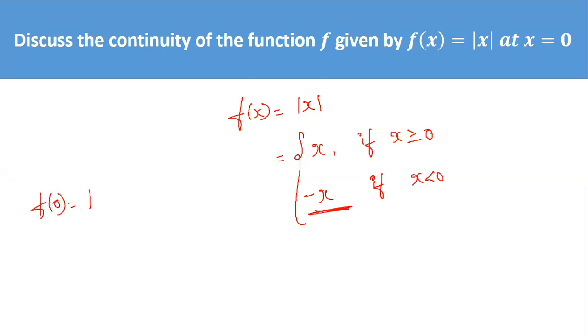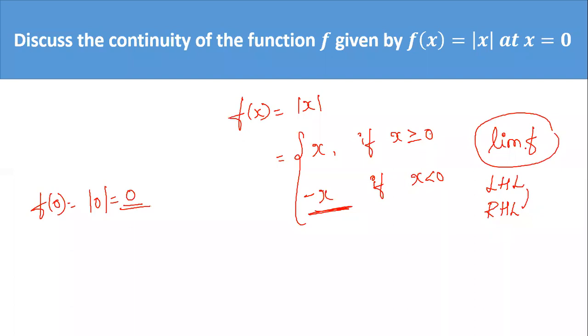So f of 0 is mod 0, mod 0 is 0. Okay, this you have found. So in order to find whether the limit exists, what you have to check is what is the left hand limit, what is the right hand limit, and check whether both are equal. Only then you can say that the limit exists.